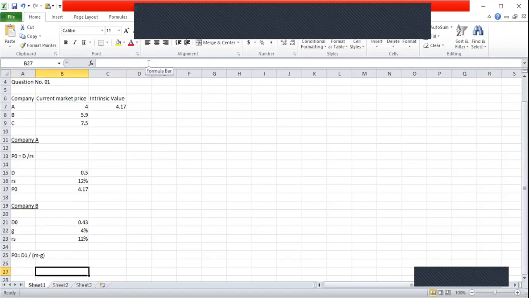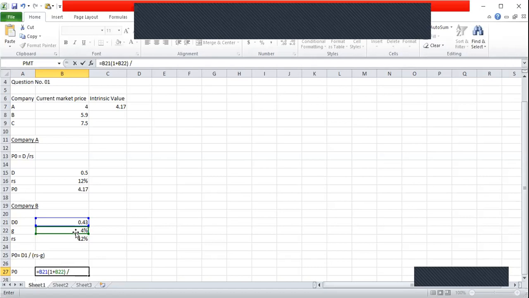Now I can get the answer here. P0 or the intrinsic value, that will be D1. So how do I calculate D1 here? I know D0. So D0 I can multiply by 1 plus the growth rate. D1 is not given, but I can calculate D1. D0 into 1 plus growth rate. So that is the numerator.